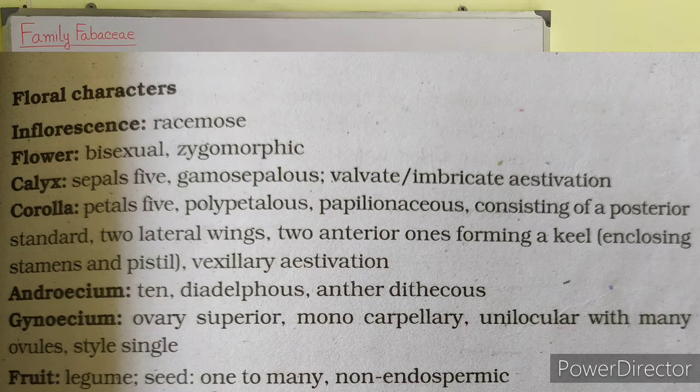It has vexillary aestivation. Androecium: 10 stamens in number, which are diadelphous, and the anther is dithecous.